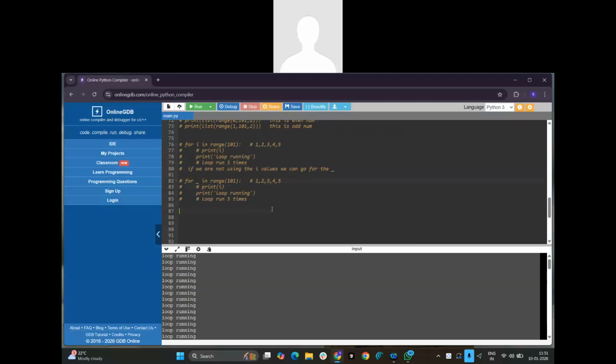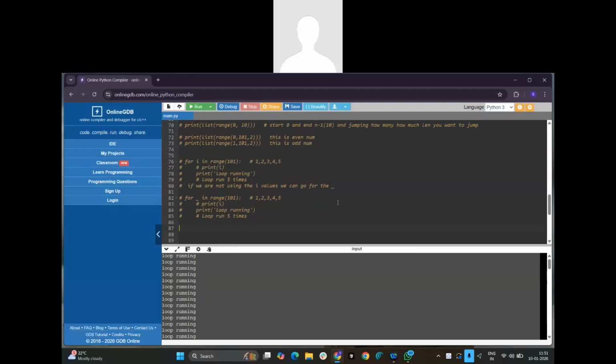No. So as I mentioned, the third value is the step, and the starting value, if you don't give one, the default will be 0. The default step will be 1, right?